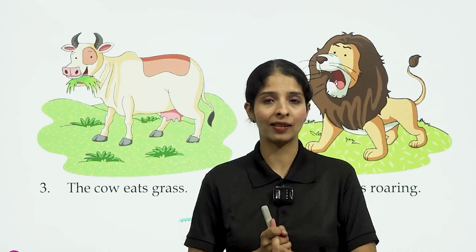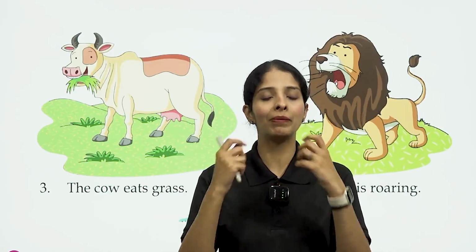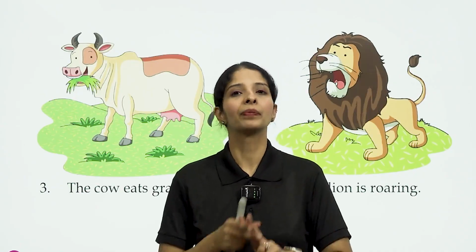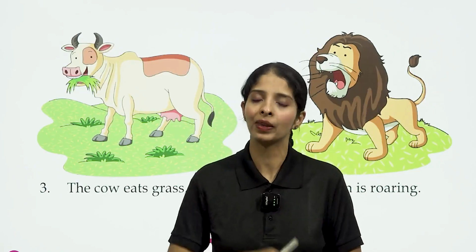So children, this was the chapter where we talked about sentences. Let's quickly revise all the points that we have studied in today's session. First, we talked about sentences. A group of words that makes complete sense is called a sentence. There were three things that you need to remember. First, the group of words should be in proper order, then it will make a sentence. Second, the first letter of the word with which we start our sentence should be in capital. Third, you have to end the sentence with a full stop. These are the three things that you have to remember before writing a sentence.